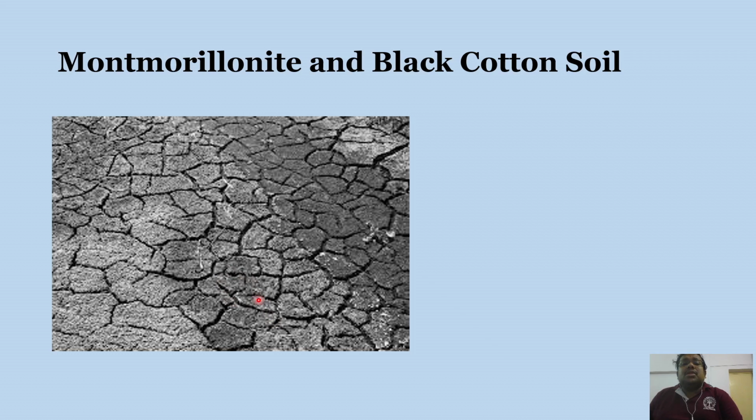When there is monsoon and the water seeps in, these cracks disappear because of swelling. This is also known as black cotton soil.